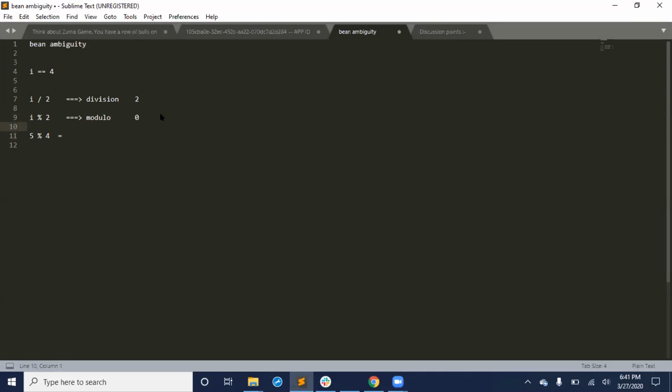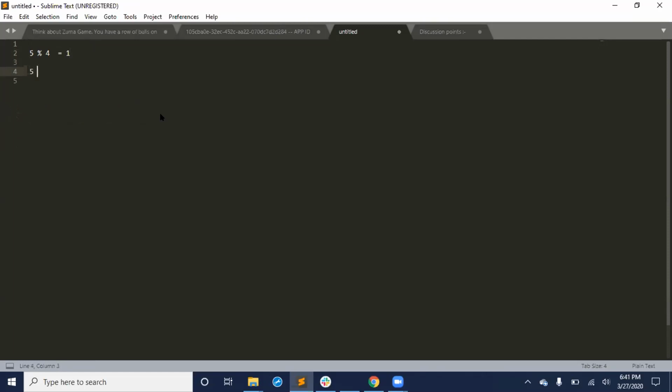Okay, Hamza, now can you tell me what is this one? 5 modulo 4. What will be the result? Tahani, what is the result for this? 5 modulo 4? It's gonna be 5. 2 times 2, 4. It's gonna be 1. Excellent. Remainder is 1.